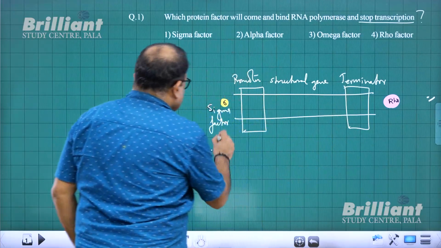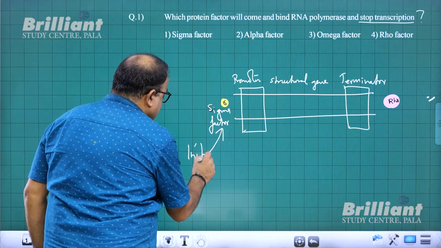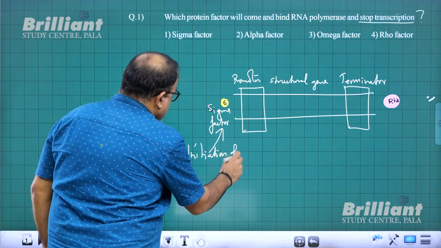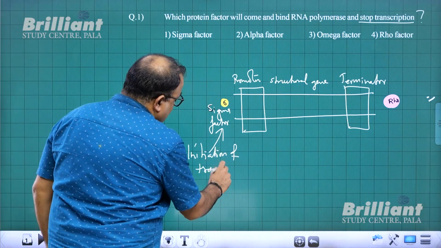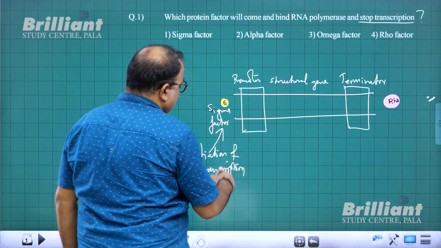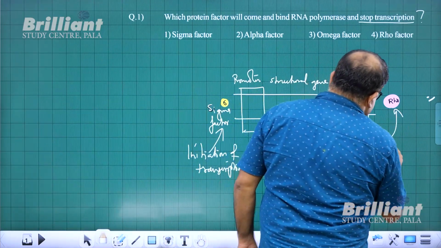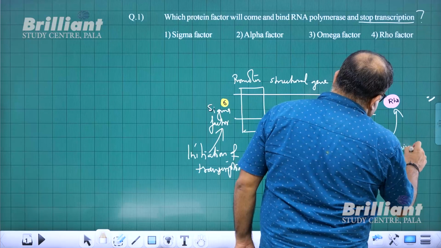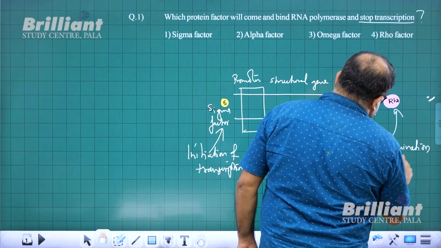So this is for initiation of transcription, and this is for termination of transcription.